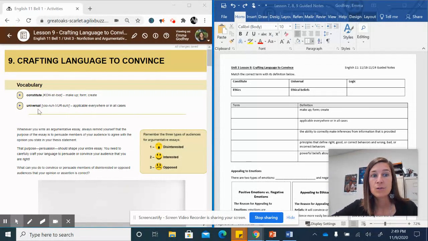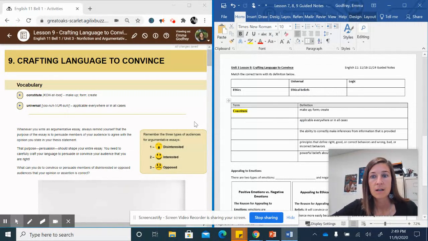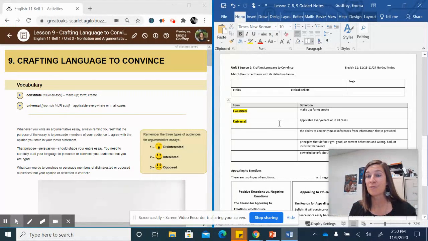So let's start with the 2 that are listed up top here. We have constitute, which means to make up, form, or create. So that's our top choice here. Universal means applicable everywhere or in all cases. So our second one. And they'll give more examples of this, but something that is universal or happens everywhere is emotions. People around the world have essentially the same emotions.